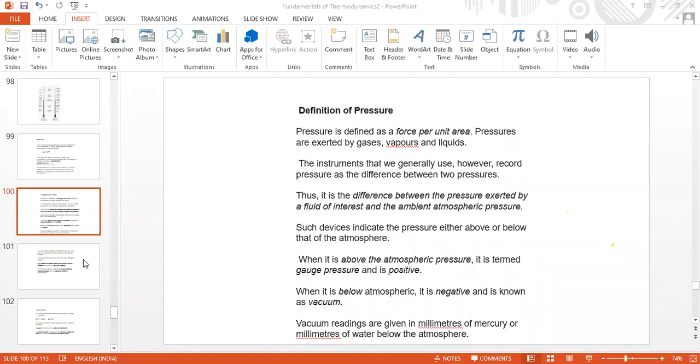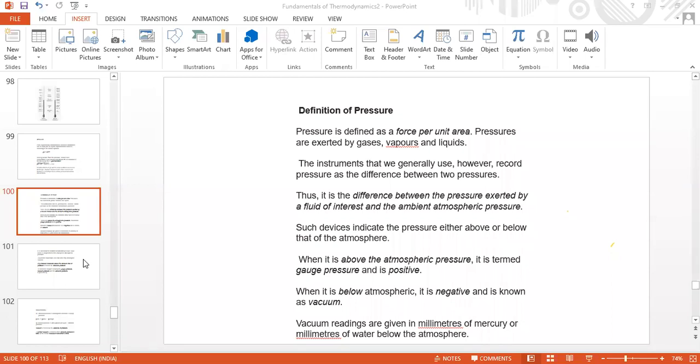Yes or no? 760 mm of mercury. Yes, sir, all these are studied. Or 76 centimeter of mercury.